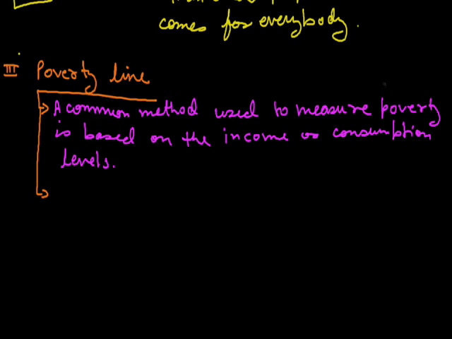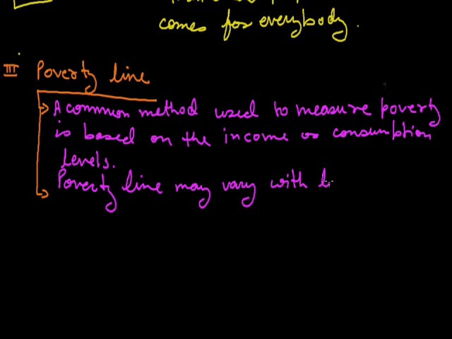The second point is that the poverty line may vary with time and places. It depends on the particular place or time. For example, in America there are many people who don't know what poverty is.